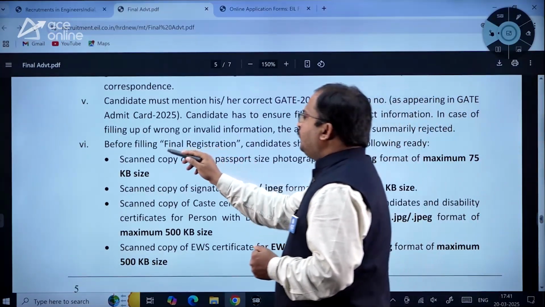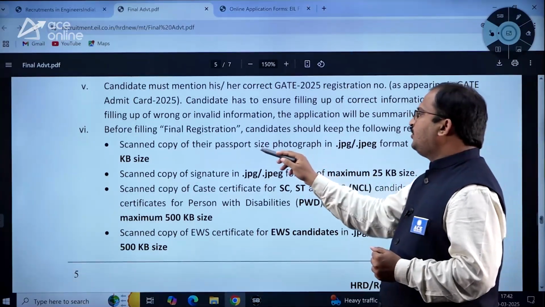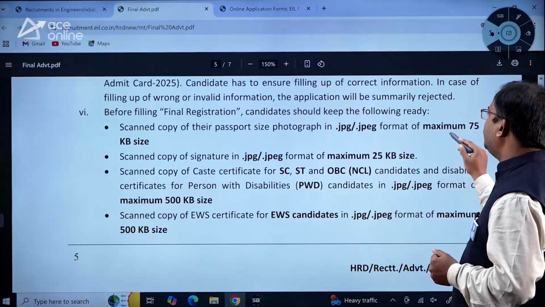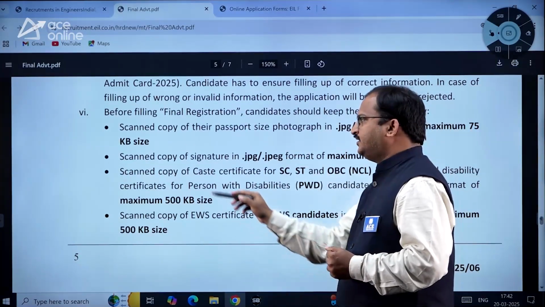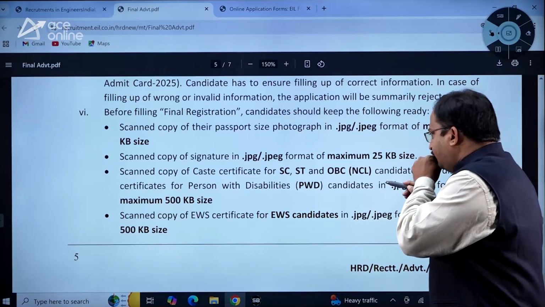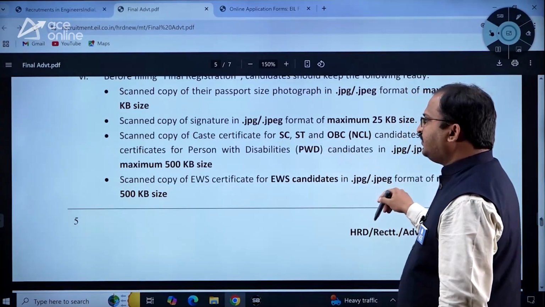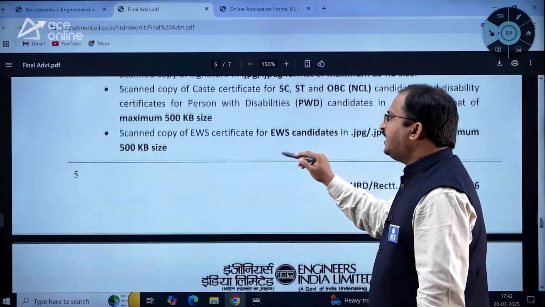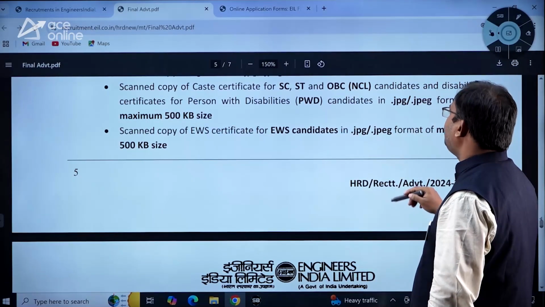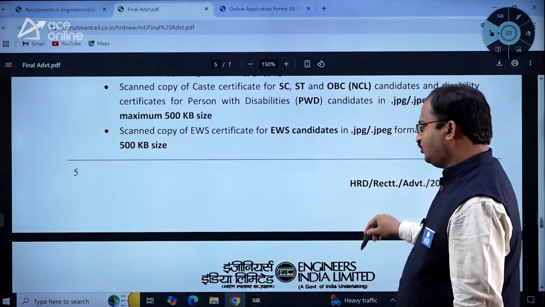So before filling final registration, candidates should keep the following ready: scanned copy of their passport size photograph in JPG or JPEG format of maximum 75 KB size, then scanned copy of signature maximum 25 KB size, and scanned copy of caste certificates and disability certificate, scanned copy of EWS certificates in JPG or JPEG format, and here the size is 500 KB for both these things, dear students.